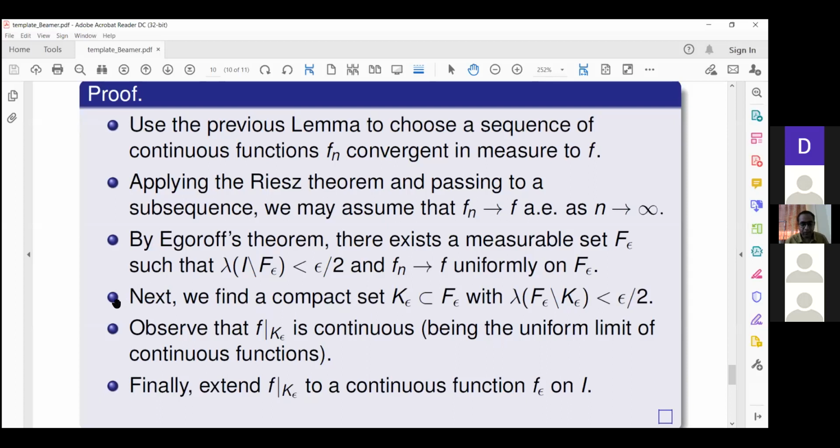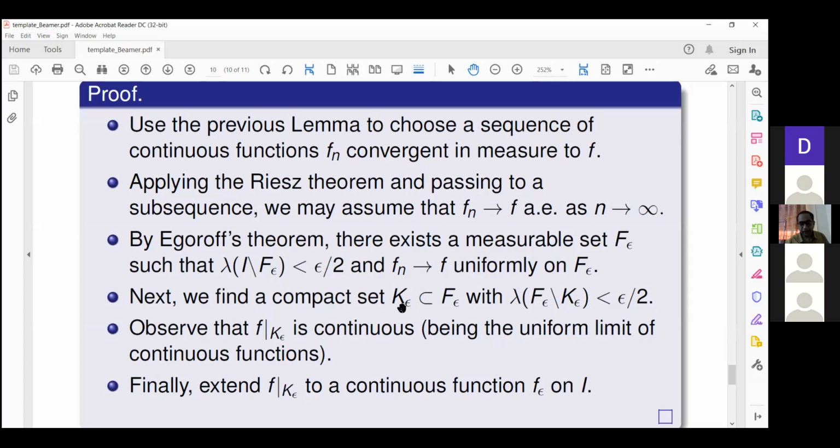Now here is the crux of the matter. This is where finiteness of the interval is necessary.